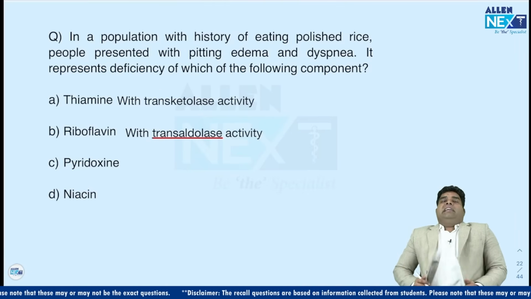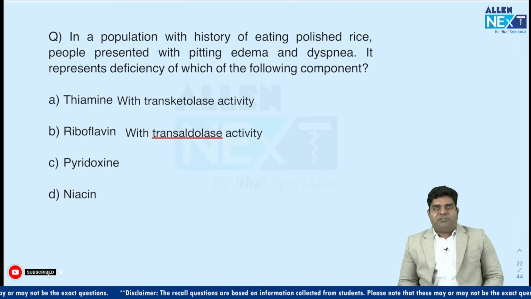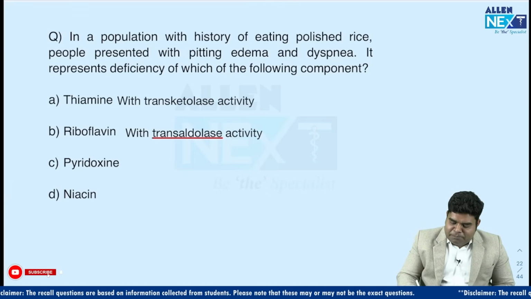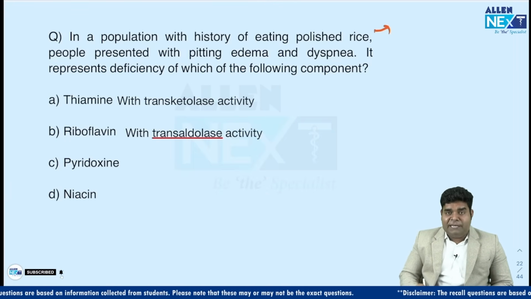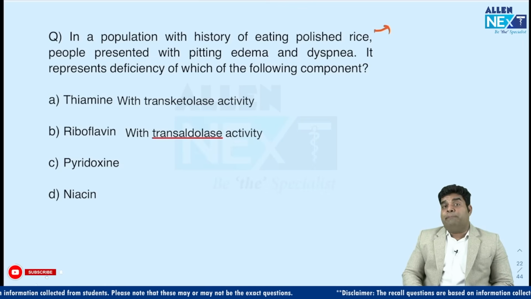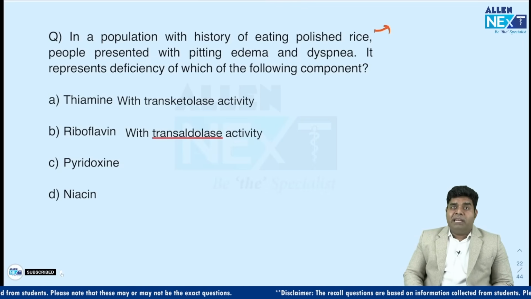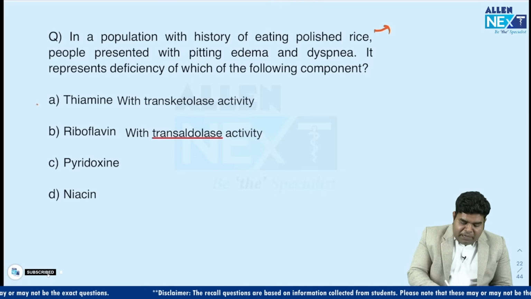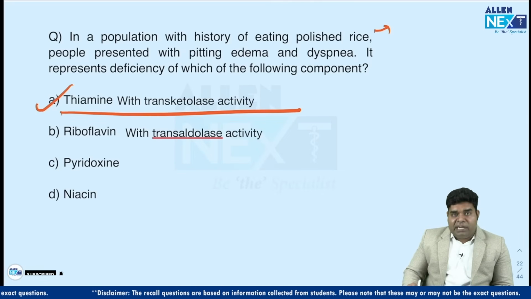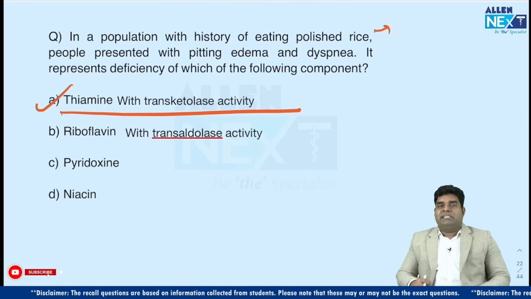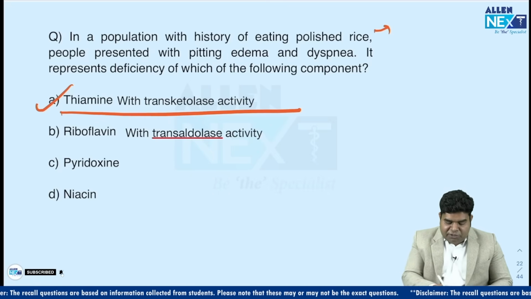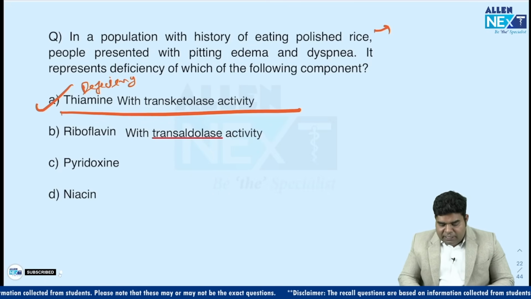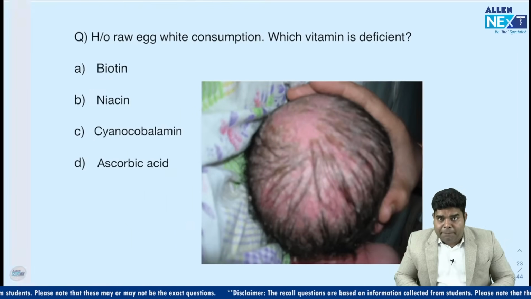Next question, they had given that there is a population who eat polished rice and there is pitting edema and dyspnea. So polished rice means they are talking about thiamine deficiency, and they are giving you the symptoms of wet beriberi with CHF, dyspnea and pitting edema. So thiamine with transketolase activity is the reason which is causing this problem. There is deficiency of thiamine and it has this transketolase activity which you might have read in biochem.